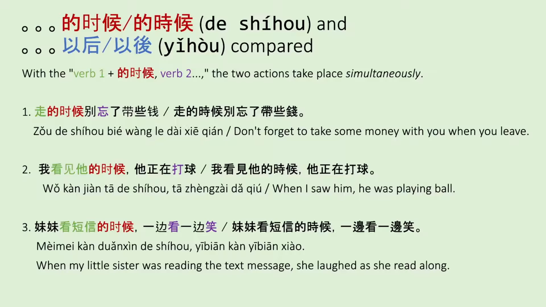The third and final grammar point for Lesson 20 Dialogue 1 is the comparison between the 时候 and 以后. So with the 时候, the structure is usually verb 1 plus the 时候, followed by verb 2. And with the 时候, the two verbs are taking place simultaneously. So the two actions are happening at the same time. So for example 1, we can say 走的时候别忘了带些钱. Don't forget to take some money with you when you leave.